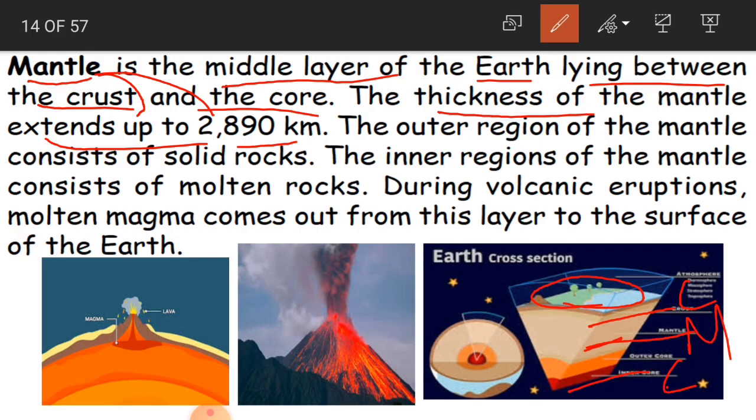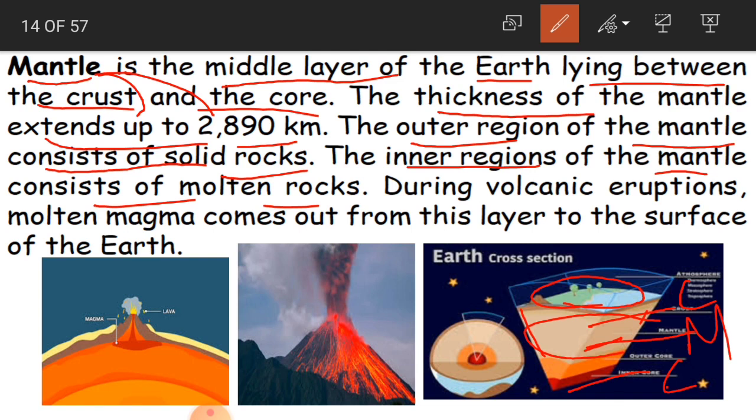Yes. And the outer region of the mantle consists of solid rocks. The outer region of this mantle has got solid rocks. And the inner region of this mantle consists of molten rocks. So what do you mean by molten rocks?